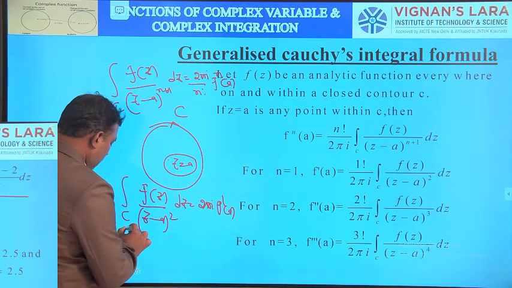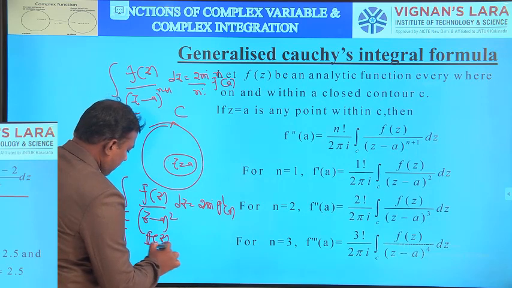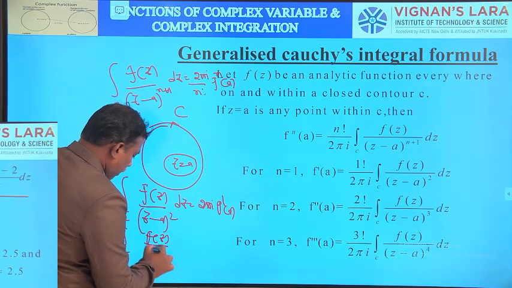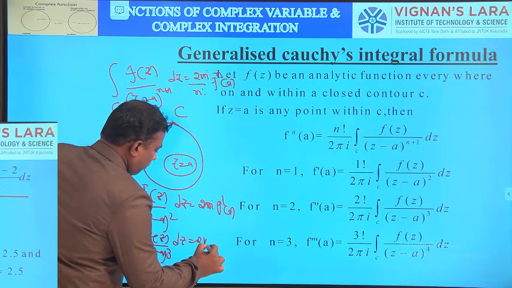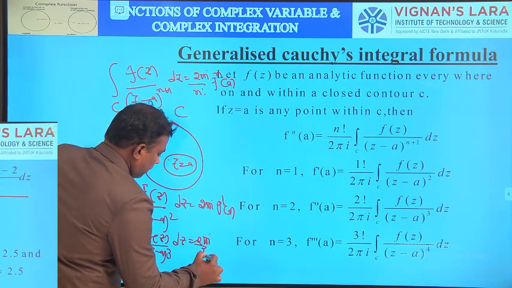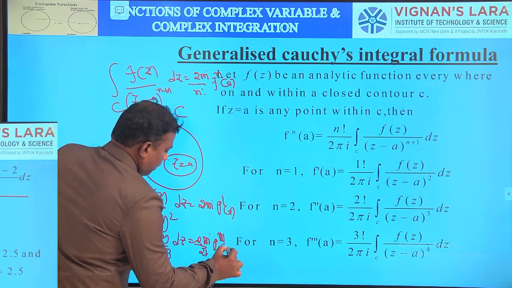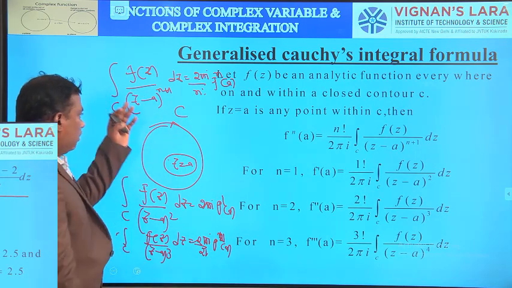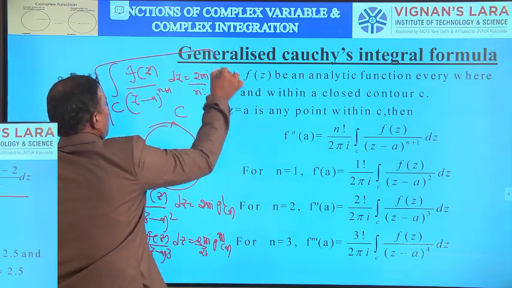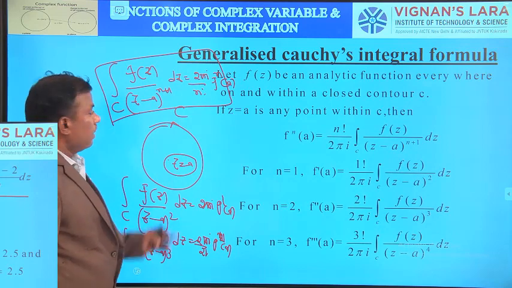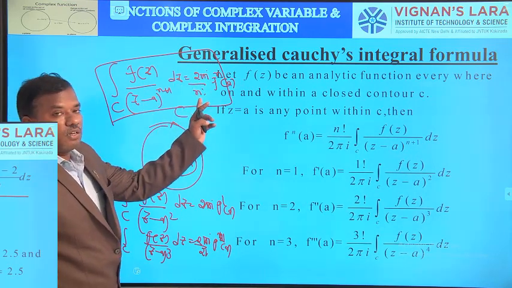Center at 0, 0 and radius 2.5. This is the given curve. Here what is f of A? n equal to 3 gives integral over C of f of z by z minus A whole cube dz equal to 2 pi I by 2 factorial f double dash of A. Here, integral over C of z square minus 2 by z minus 1, mod z equal to 2.5 means x square plus y square is equal to 2.5 square.